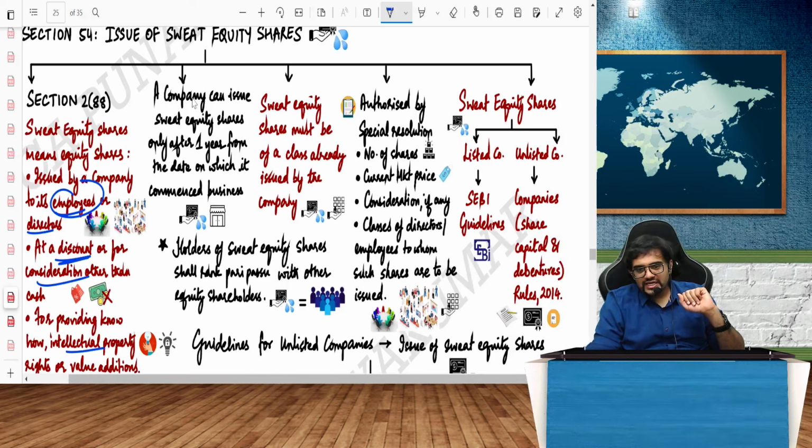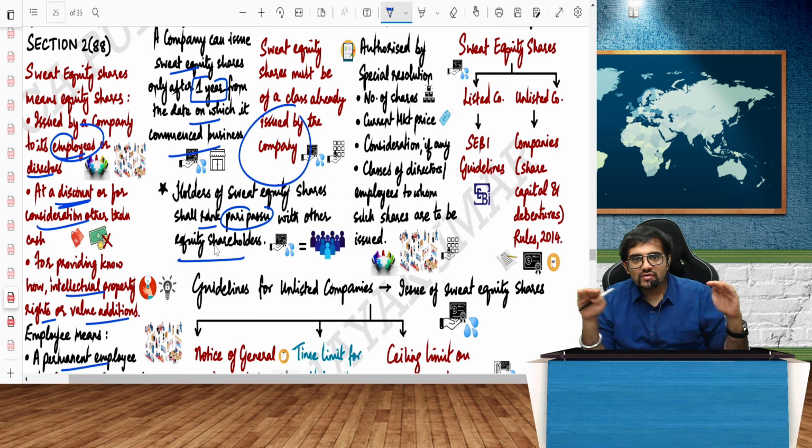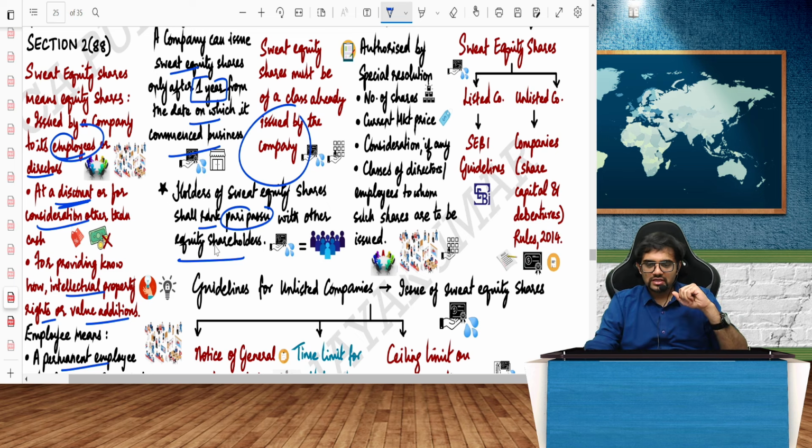A company can issue sweat equity shares only after 1 year from the date on which it commences business. Sweat equity shares must be of a class already issued by the company. So if it is issuing equity shares, then the same class you should issue. Holders of sweat equity shares shall rank pari passu with other equity shareholders. Pari passu means on equal footing. So tomorrow if there's any winding up, the actual shareholders who have paid money should not say the sweat equity fellows who got them for free should stand behind me. No, all of them are equal.